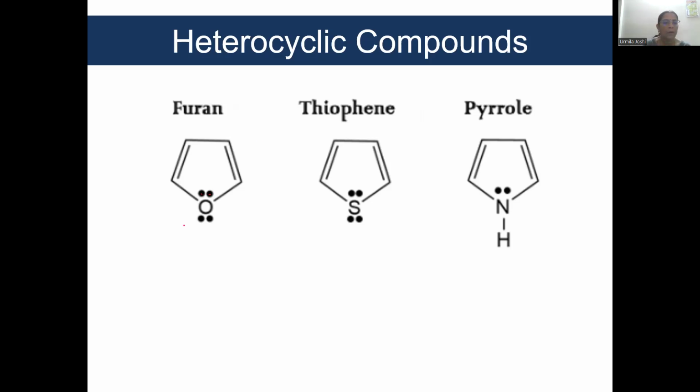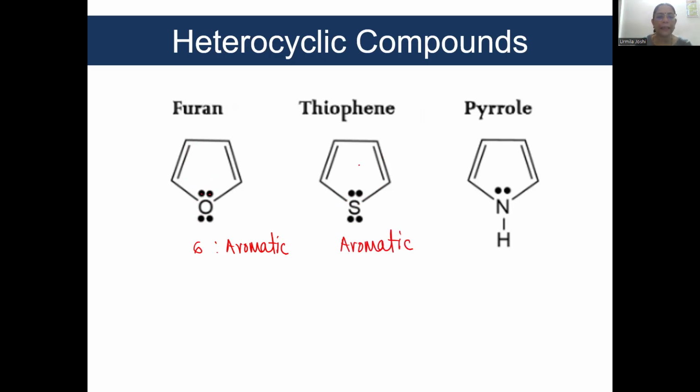Now, count the number of pi electrons. Here there are 6 pi electrons inside the ring and 2 outside the ring. So, this is an aromatic structure. More about this will be revised when you go to semester 4. Likewise, this structure is also an aromatic structure.